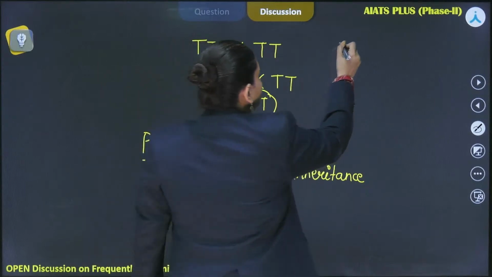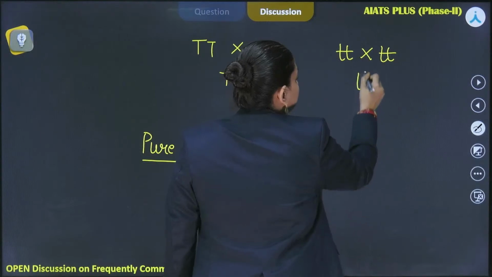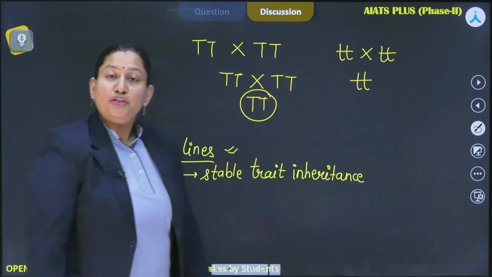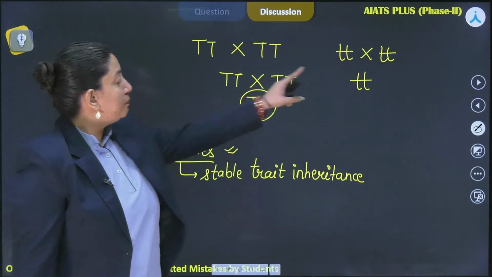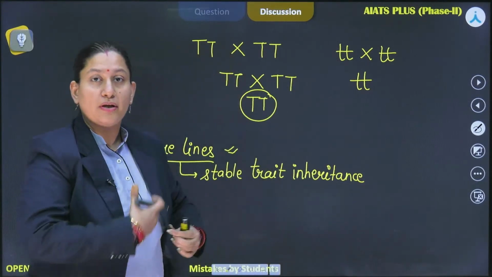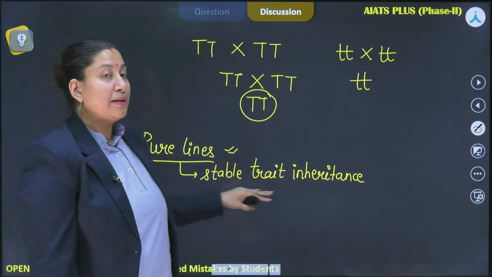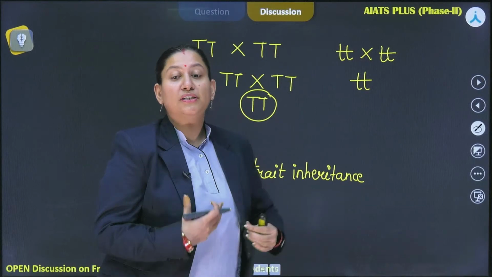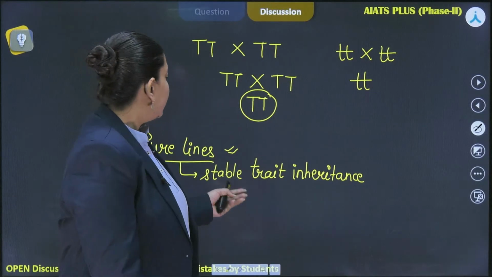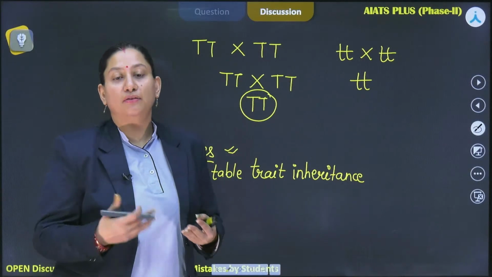Similarly, if I am considering it to be homozygous recessive, then also the type of progeny that we are going to see would always be small t, small t. That means the plant will remain dwarf in all the coming progenies too. So that is why pure lines show stable trait inheritance, and in order to start with it, we take the pure lines as the parents to start the cross.